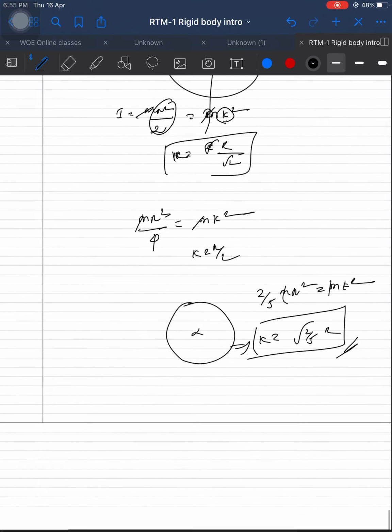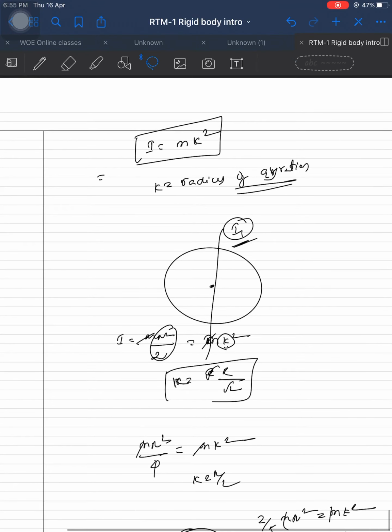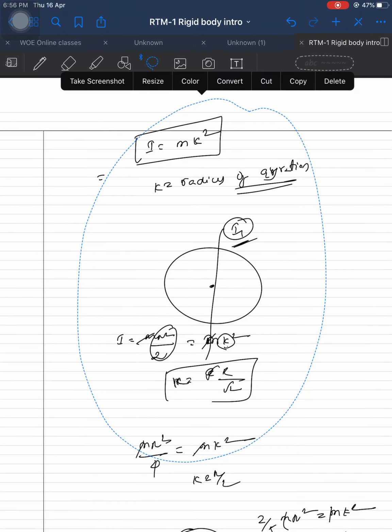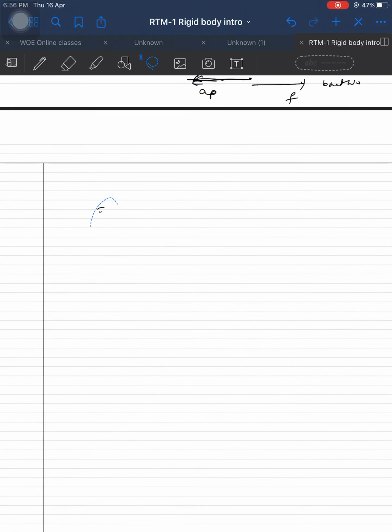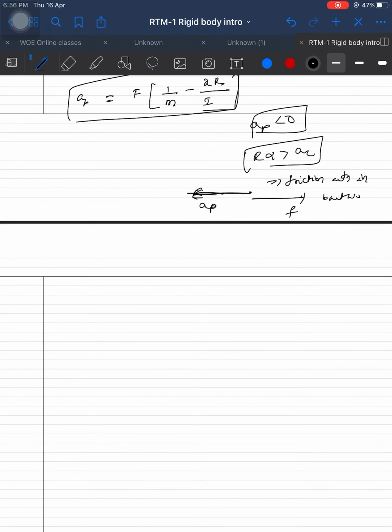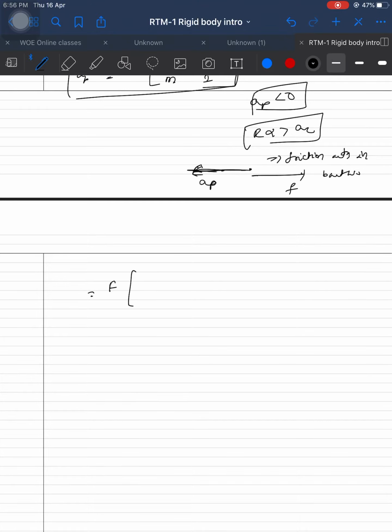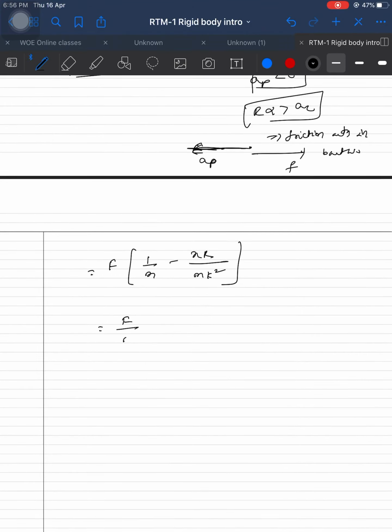Radius of gyration, nothing more. I did not mention this when I was discussing moment of inertia, but note down this part carefully. Okay, let's see a few examples. I was discussing k, right? So F into 1 by m minus x into r by I, I can write as m into k square, the radius of gyration. F by m also I can take out as a common factor: 1 minus x into r by k square. Even F by m is not needed.